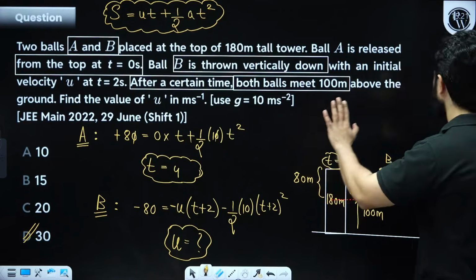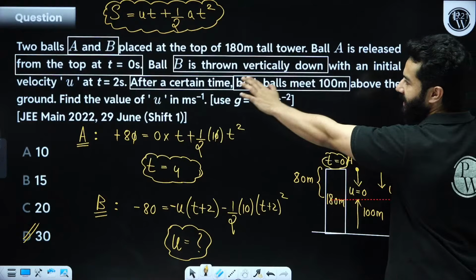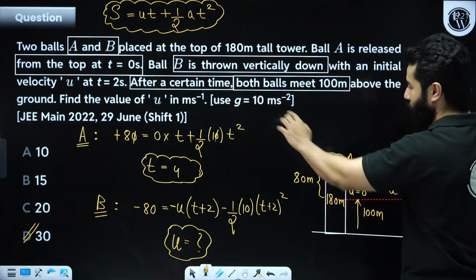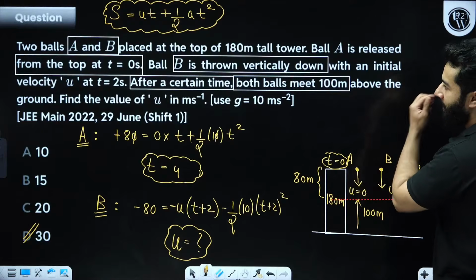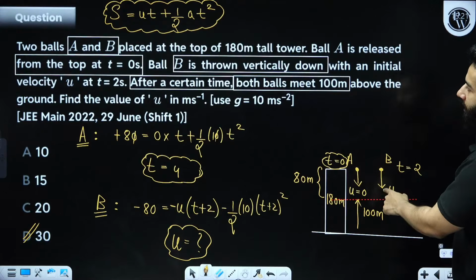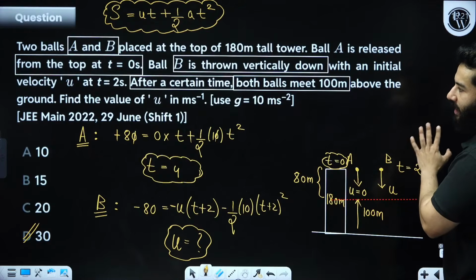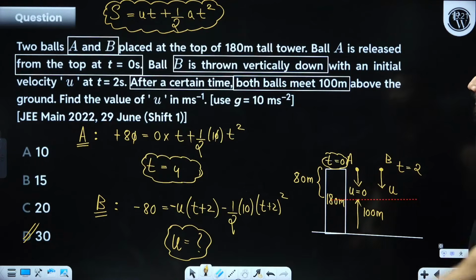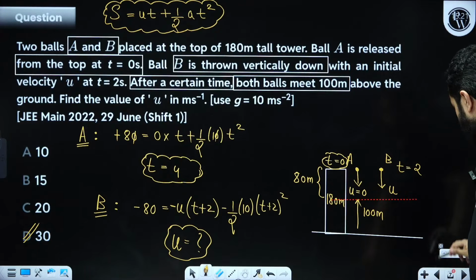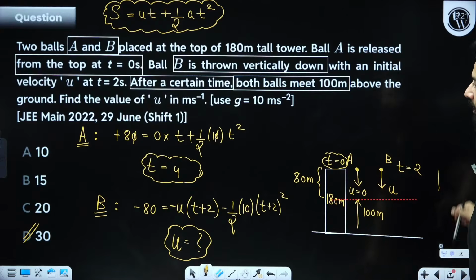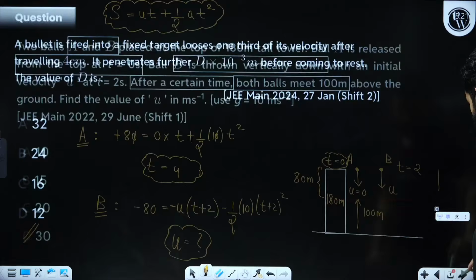Let me just read it once again for you. Ball A is released from the top at t equals 0 seconds, and ball B is thrown down at t equals 2 seconds. After a certain time, both balls meet at 100 meter. All right, clear? Find out the answer for this, and let's see the next question.